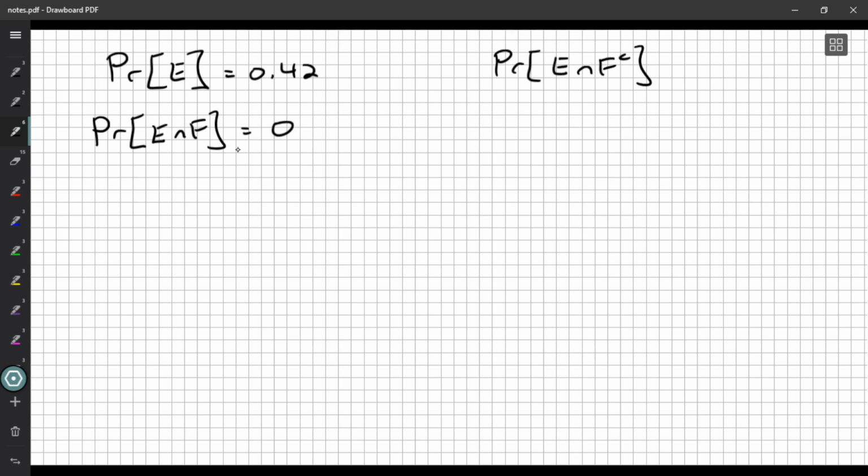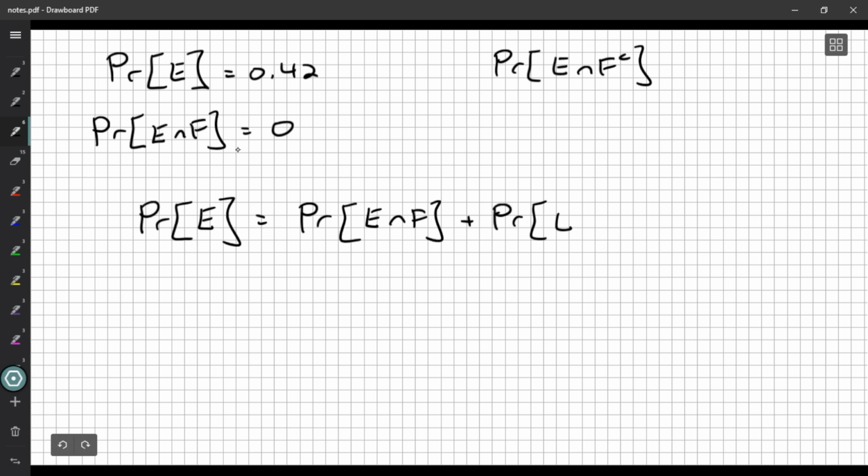Well, because these are all just sets, they're collections of sample points, we can write the probability of E as the probability of E intersect F plus the probability of E intersect F complement. Because every sample point that's in E is either a sample point that's in E and F or a sample point that's in E and not in F. And that evenly divides the sample points up, so we can add these probabilities. It's nice, it's split for the probabilities.